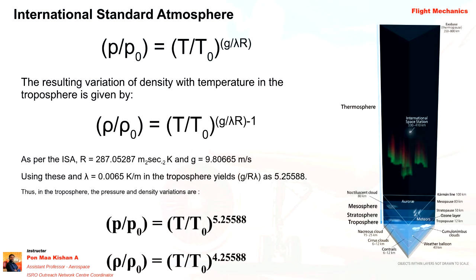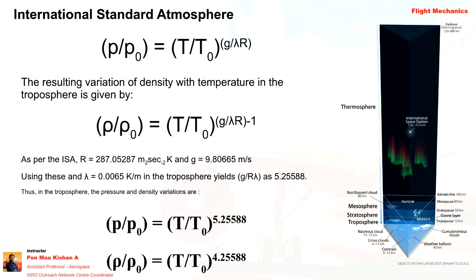While integrating, we get the final equation: P by P naught is equal to T by T naught to the power of g by lambda R.